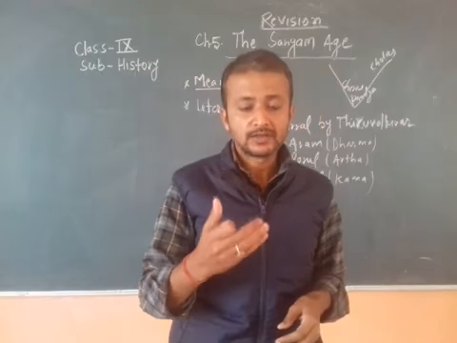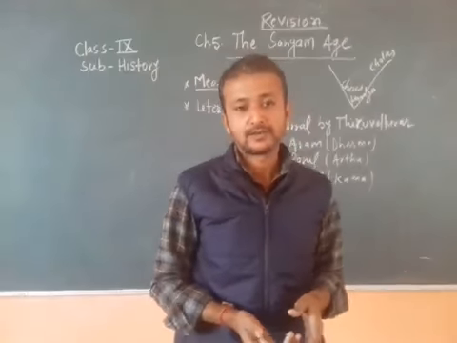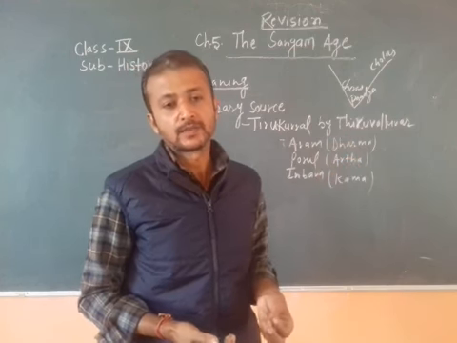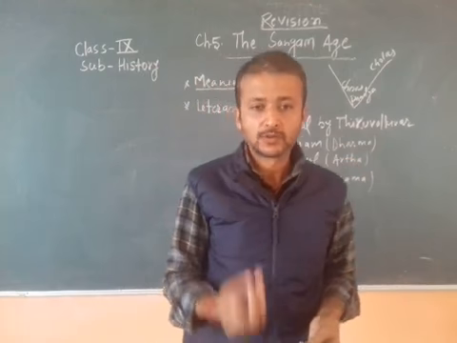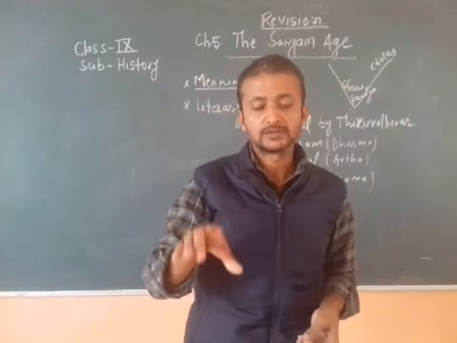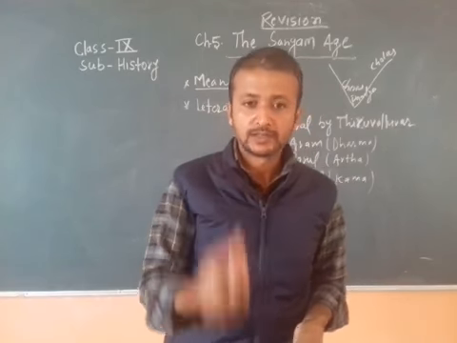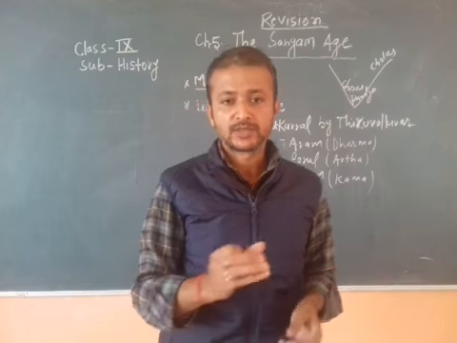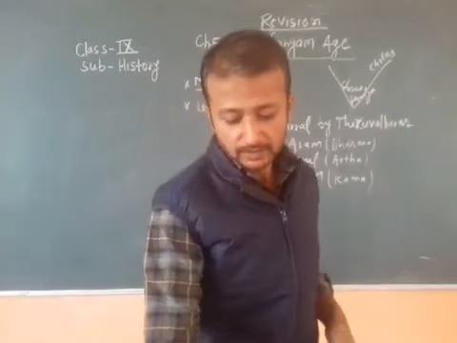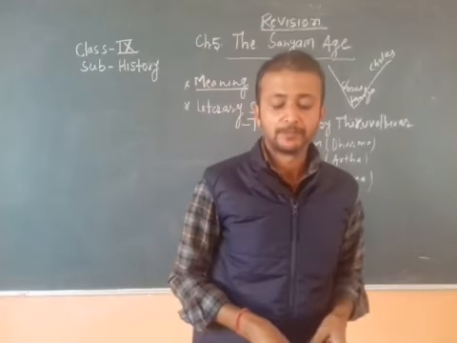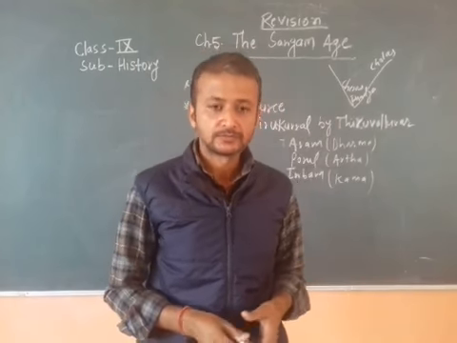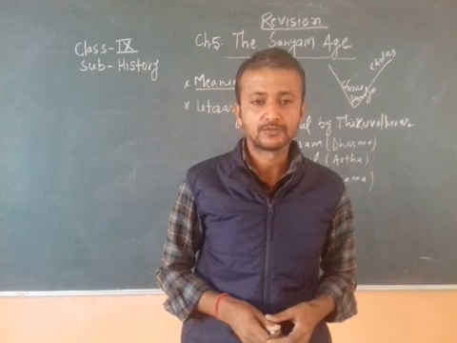It was also held under the patronage of Pandya kings, and the achievement of this assembly was that it produced a Tamil book in which the grammar was composed, like Hindi grammar, and the name of the book was Tolkappiyam. And the third assembly was held at Madurai, the learning center of the Tamil region.